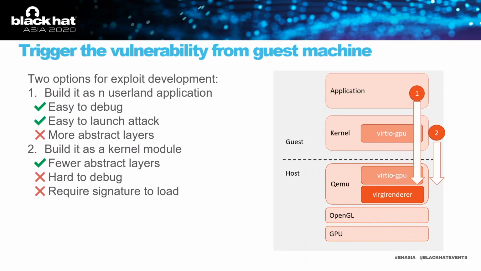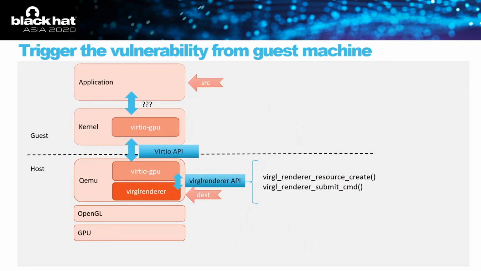The first is to build the exploit from the userland. It is easy for debugging and easy to ship the exploit and launch an attack, but it involves more abstraction layers. The second is to build the exploit as a kernel module. It involves fewer abstraction layers, but it is difficult to debug, and some of the latest versions of Linux require a signature to load the kernel module. We definitely don't want that. So we chose the first one.